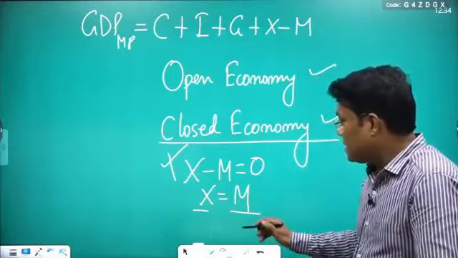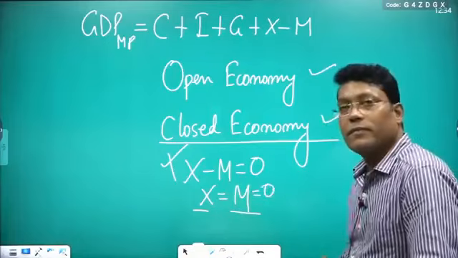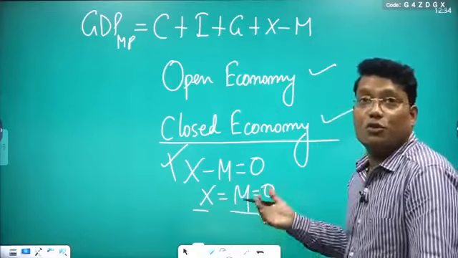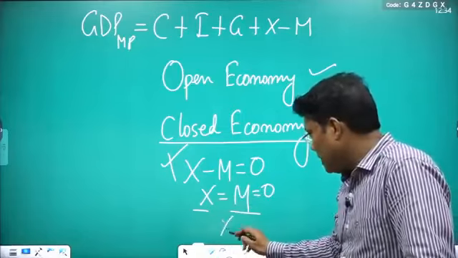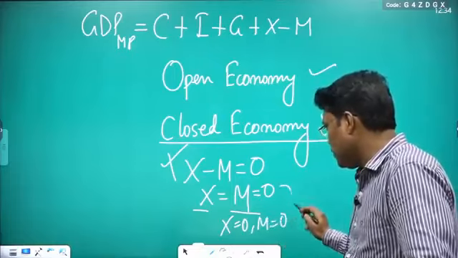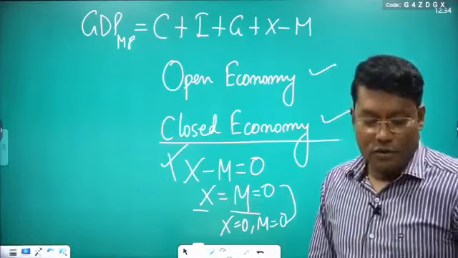So what should be the right answer? Either you can write x plus m equal to 0, meaning x is equal to 0 and m is equal to 0, which means no trade. Or you can write x is equal to 0 and m equal to 0. Individually, these two are right, but the earlier one is not the right answer. Clear to all?